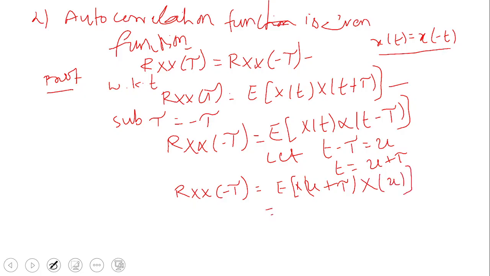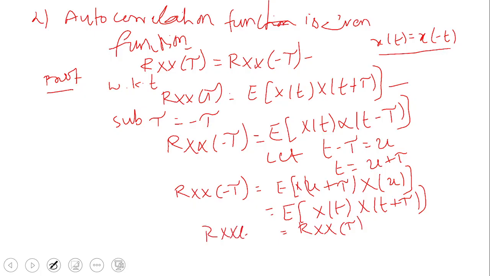Okay. So that is equal to, u is just another variable, so you can replace u with t. No problem. E of x of t, x of t plus tau. That is nothing but Rx of tau. So here Rx of minus tau is equal to Rx of tau. So the autocorrelation function is an even function. We just write the formula, substitute tau equal to minus tau, then assume t minus tau is equal to u and do the substitution. That's all. So this is the second property.